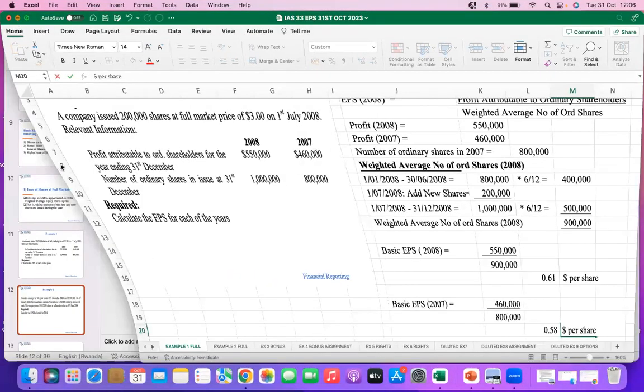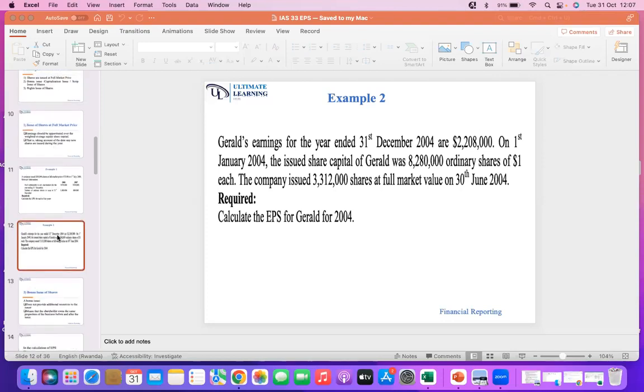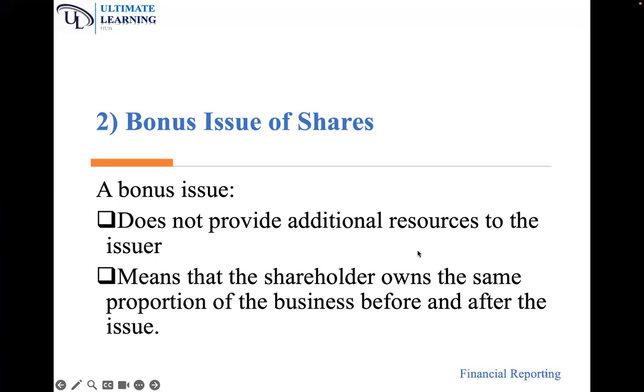So the first factor that affects basic EPS is issue of new shares at full market price. Number two, the second factor that affects basic EPS is when we issue bonus shares. Remember, a bonus issue is issue of new shares to the current shareholders in proportion to their current shares, for free.